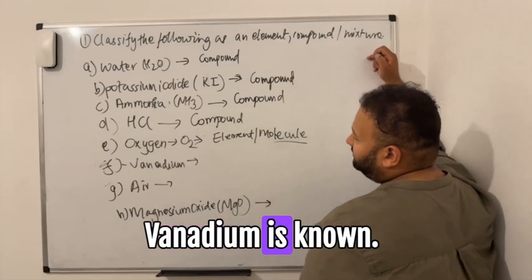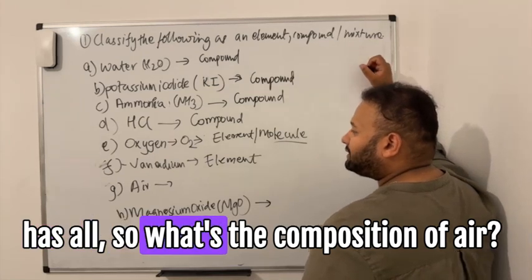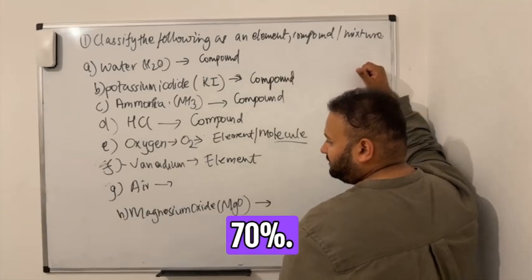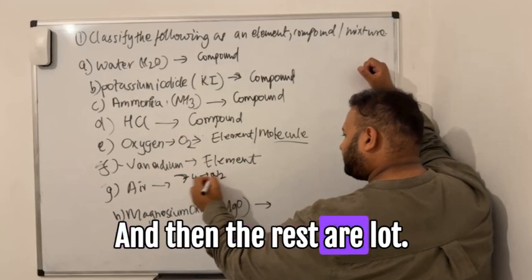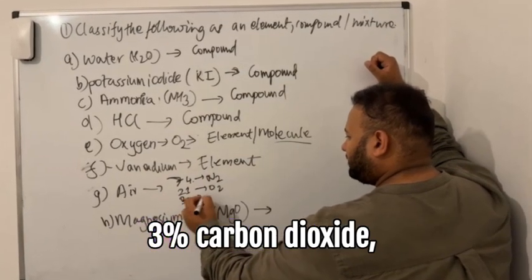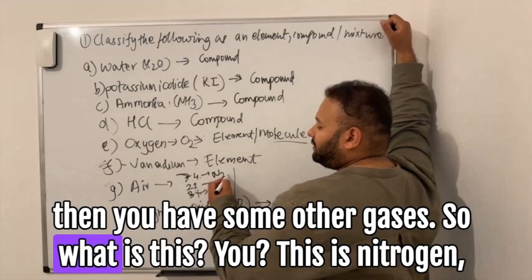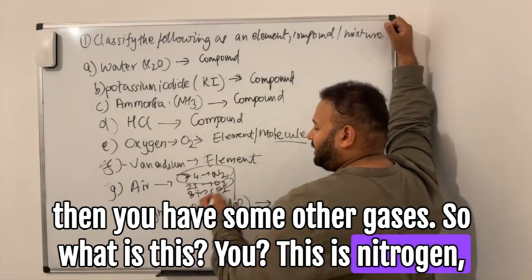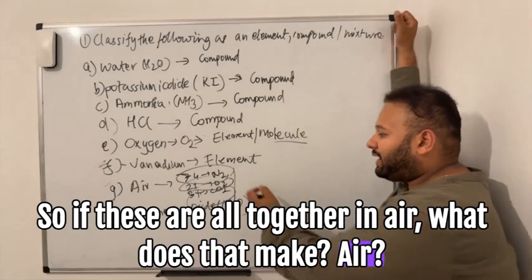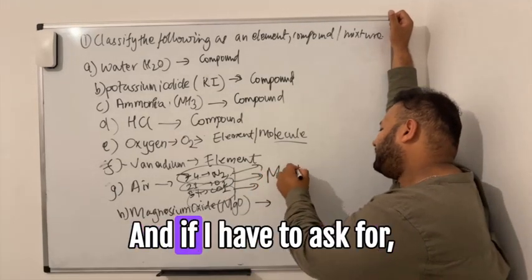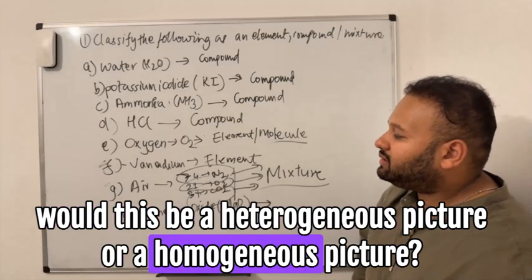Vanadium is an element. Then air. There's oxygen in it, right? But it has more. So what's the composition of it? 70% nitrogen, 21% oxygen, and then the rest I forgot. You have some carbon dioxide, and then some other gases. So this is nitrogen, oxygen, carbon dioxide. If these are all together in air, what does that make air? It's a mixture. And would this be a heterogeneous mixture or a homogeneous mixture?